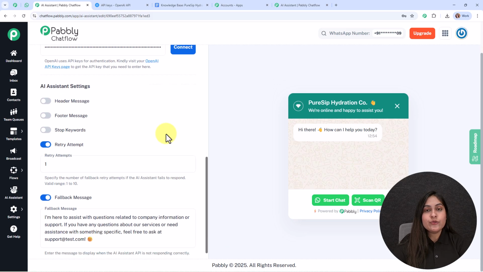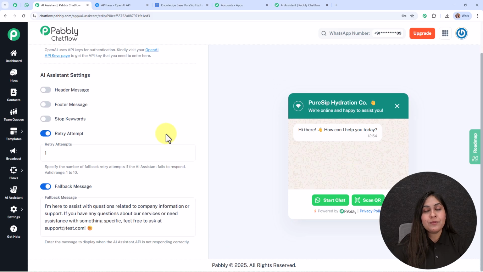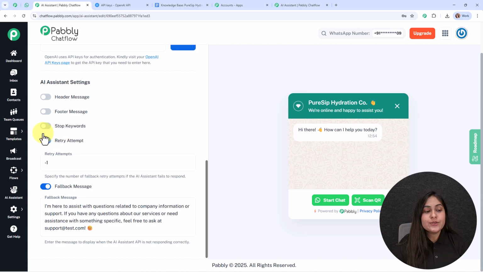Then comes the retry attempt. It says specify the number of fallback retry attempts if the assistant fails to respond. Valid range is 1 to 10. So basically here you can specify the number of attempts that you want to give to your customer to get a proper reply from your AI assistant. For now I'm going to turn it off.